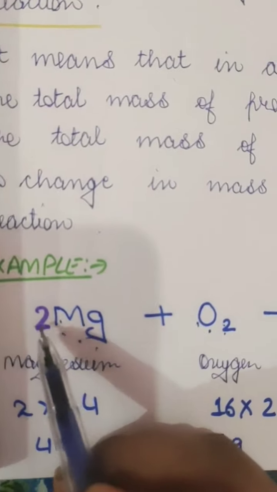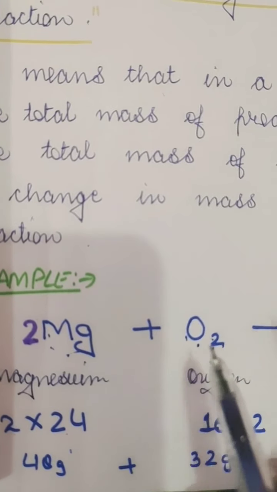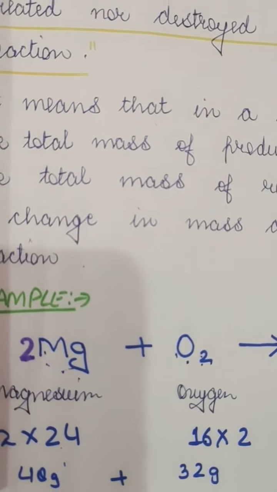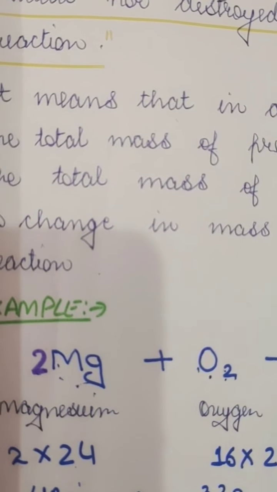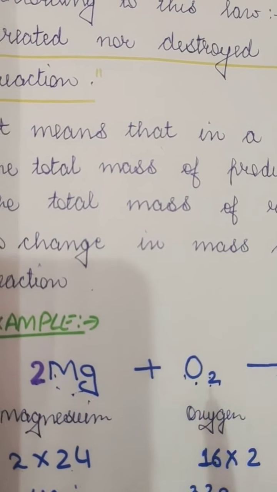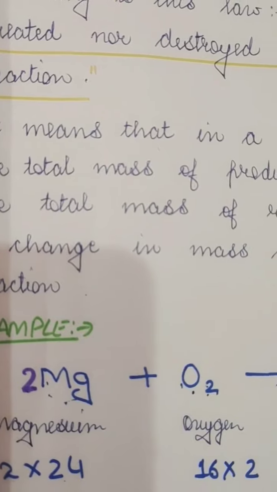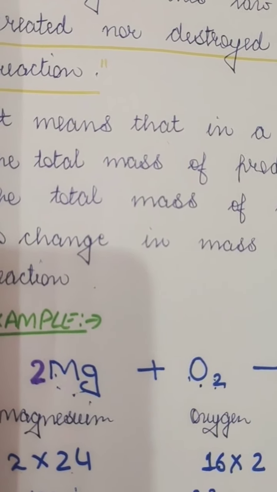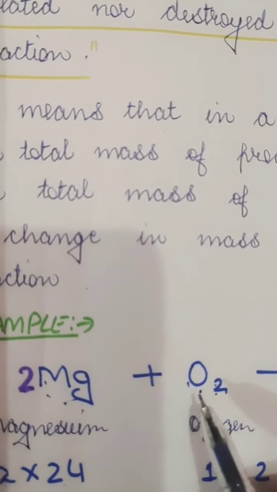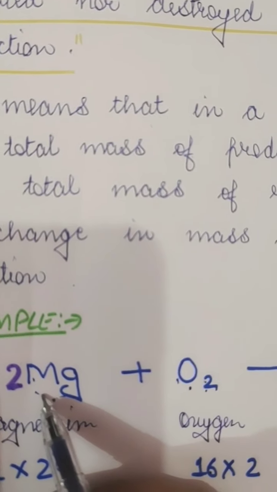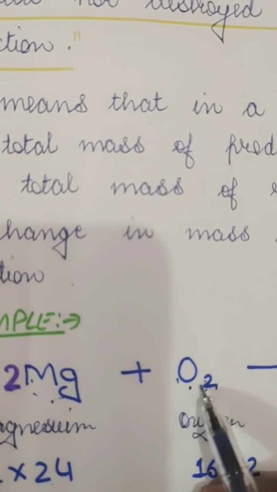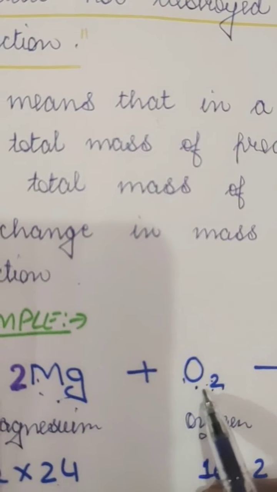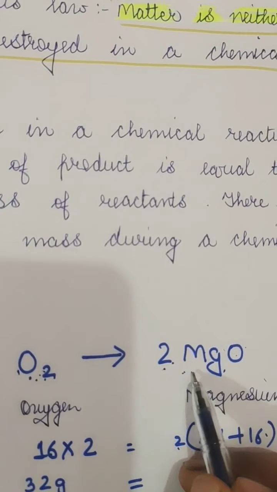So this is a reactant. If you remember, in class 8 you have read that in a chemical reaction the things which react are called reactants. Magnesium is reacting with oxygen, so magnesium is a reactant and oxygen is also a reactant. These two are reactants and this is the product.